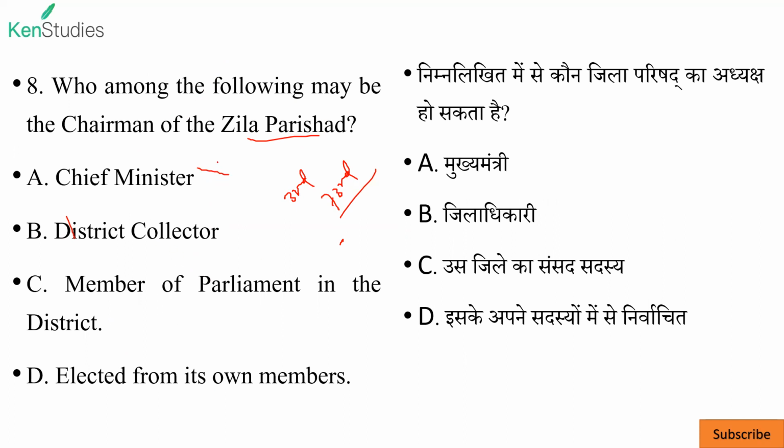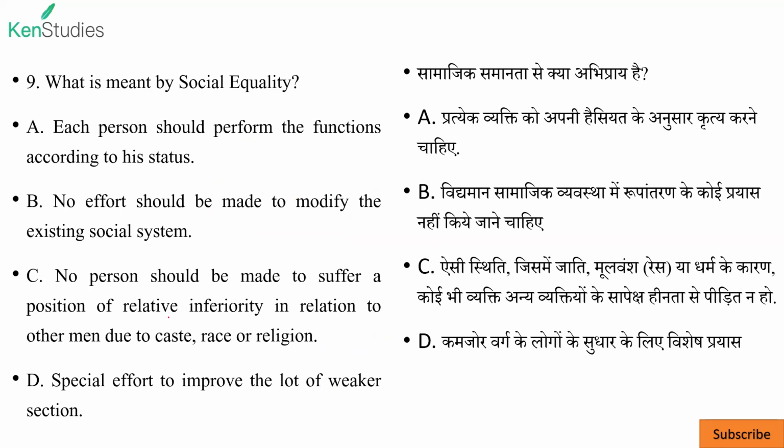So Chief Minister, no. District Collector, no. Member of Parliament, no. Elected from their own members. For example, in a district, maybe 5 to 30, 40, depending on size of the district, members are elected through people, and among them, one is elected as chairman or chairperson. So, D is the correct answer.